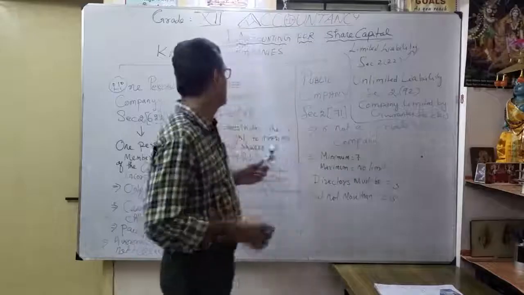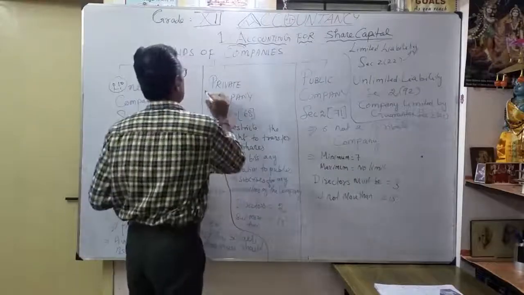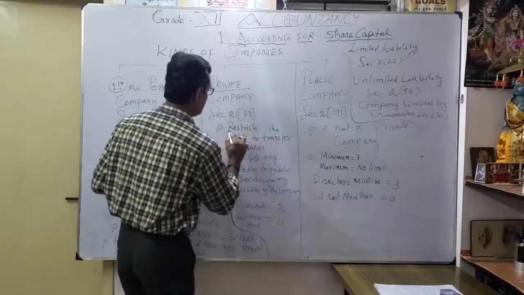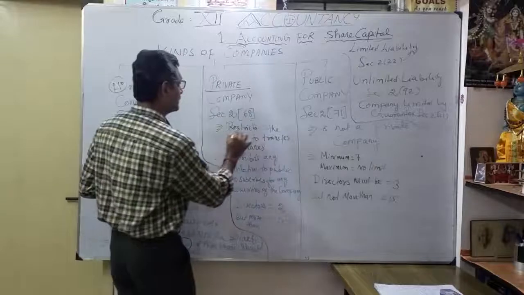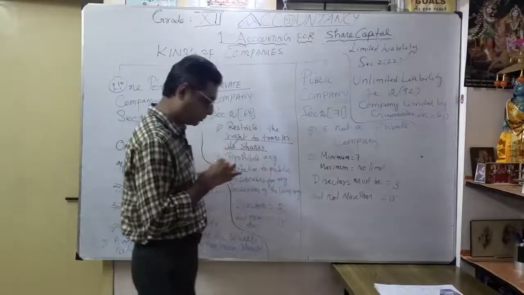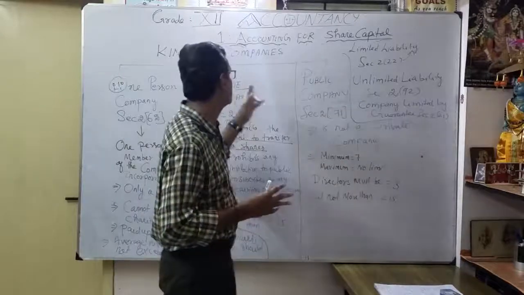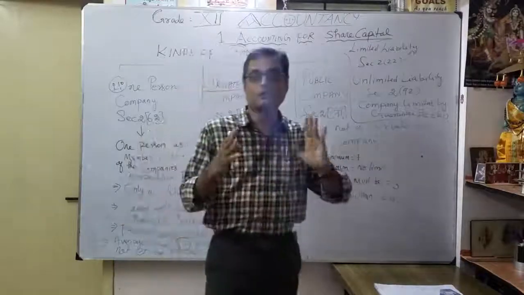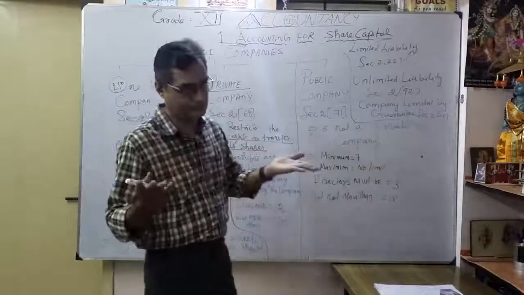Then, what is a private company? As the name itself says, it is private. So as a private company, naturally, section 2, subsection 68 restricts the right to transfer its shares. Suppose you are going to start a company as a private limited, you have to mention private company. So it's a restriction on the transfer of shares. You can't transfer your shares.